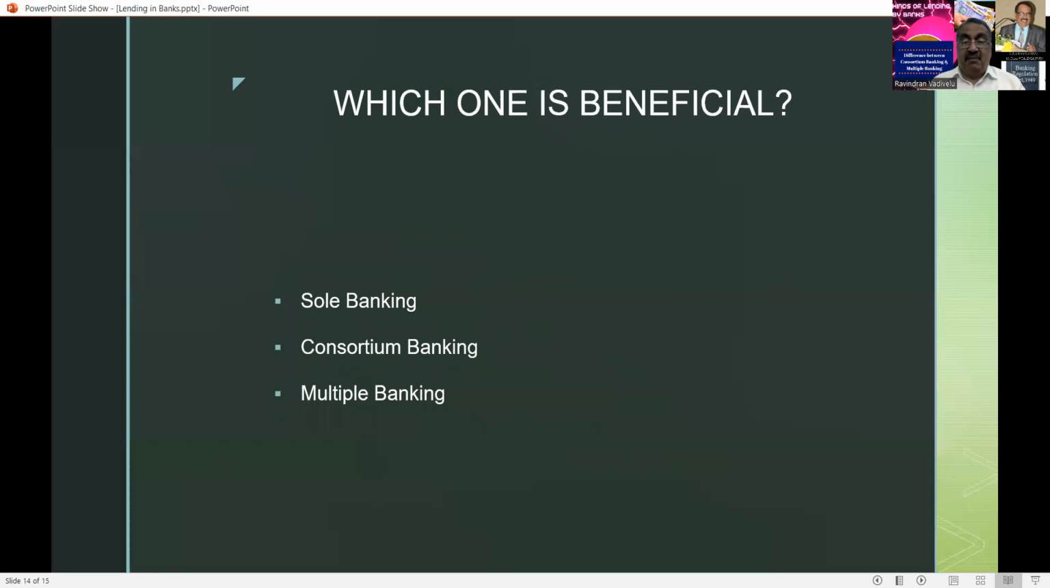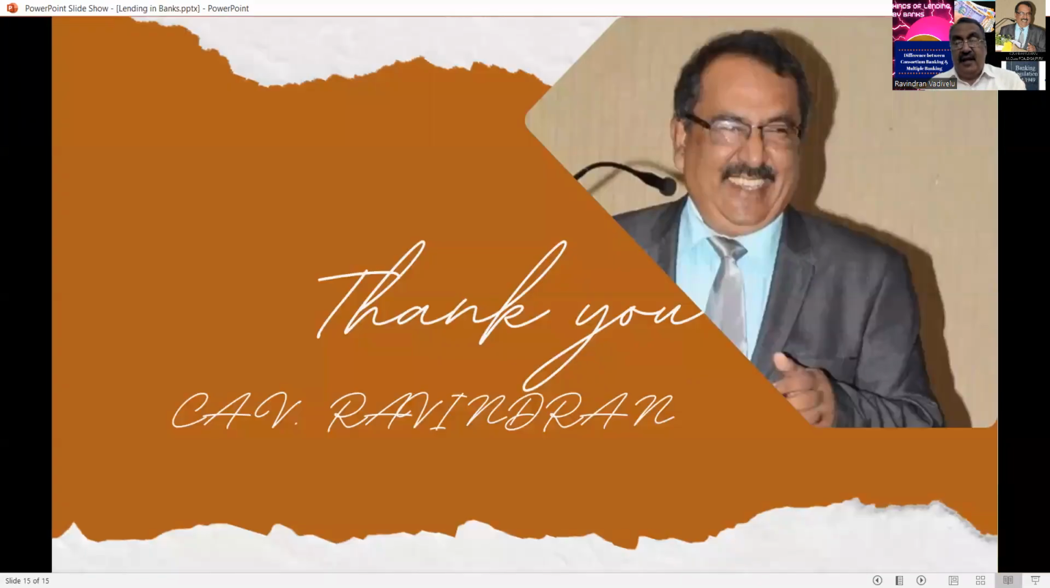So consortium, because in consortium there is a lead banker, and the lead banker has to decide everything. For each and everything, you have to approach the lead banker, and the lead banker has to convince all the banks. According to me, as per the present situation, the multiple lending system is beneficial, because a lot of business units prefer multiple lending.